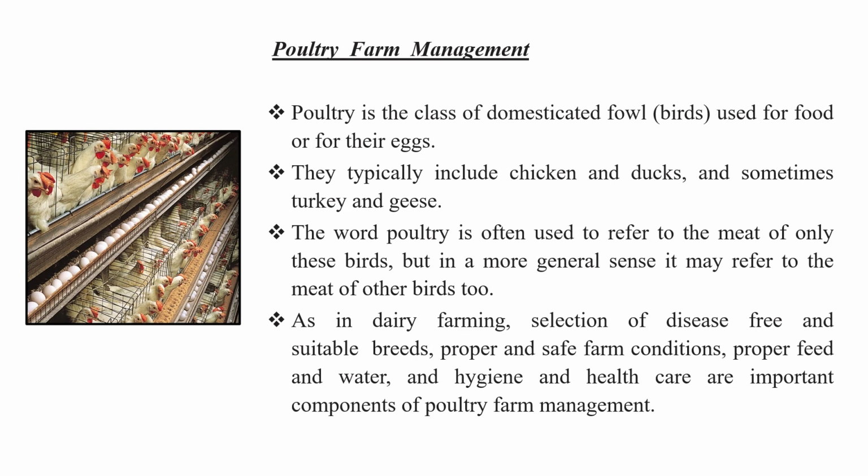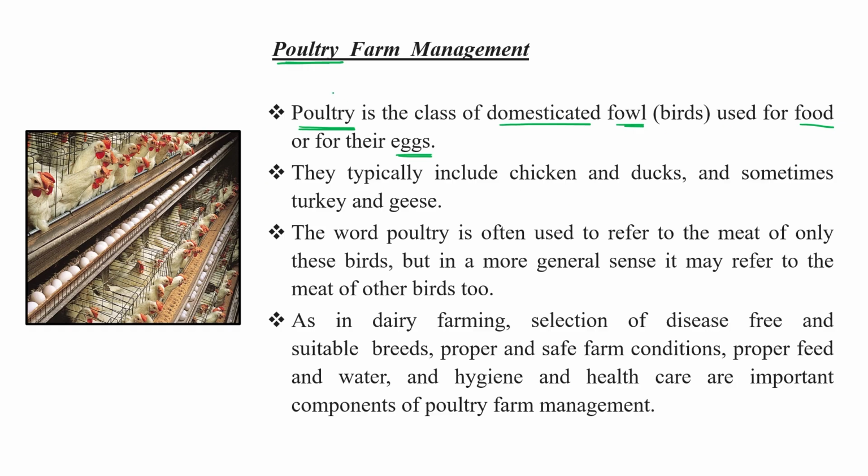Okay, now next one is poultry farm management. As the term itself explains, poultry means management of domestic birds, which are useful for our food or their products like eggs. So poultry farm management means it is a class of domesticated fowl which is used for food and their eggs.